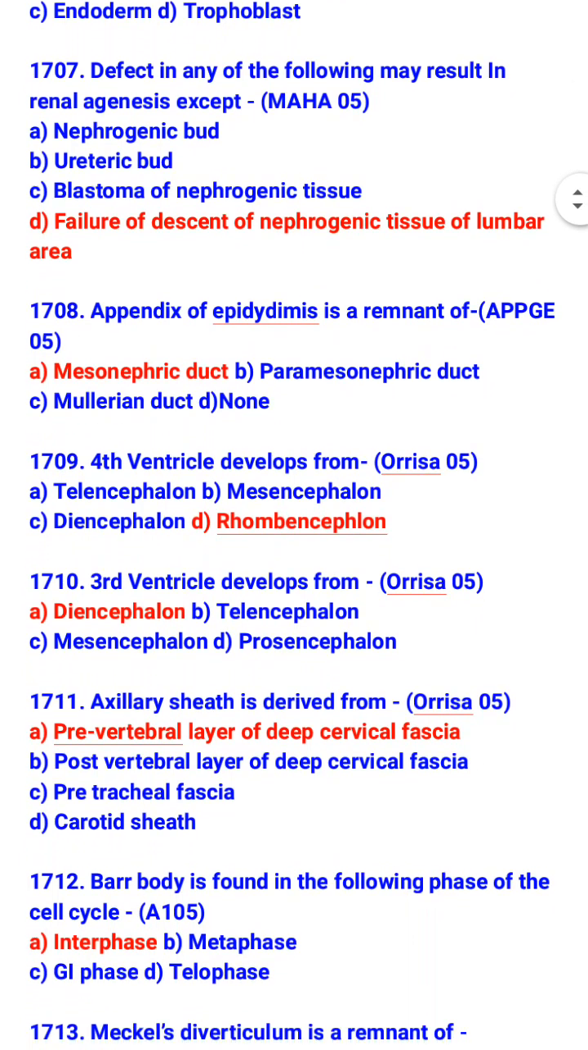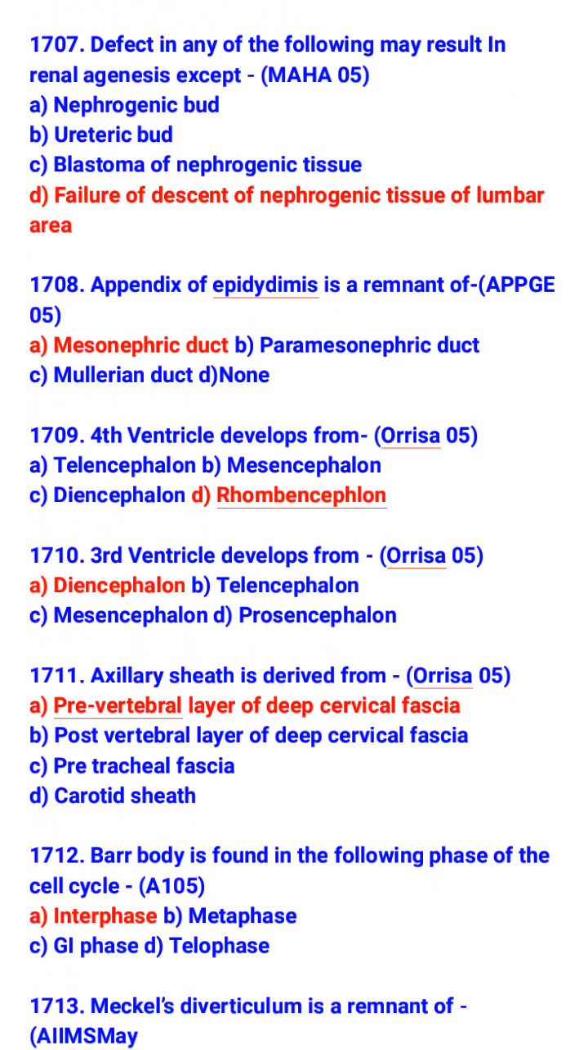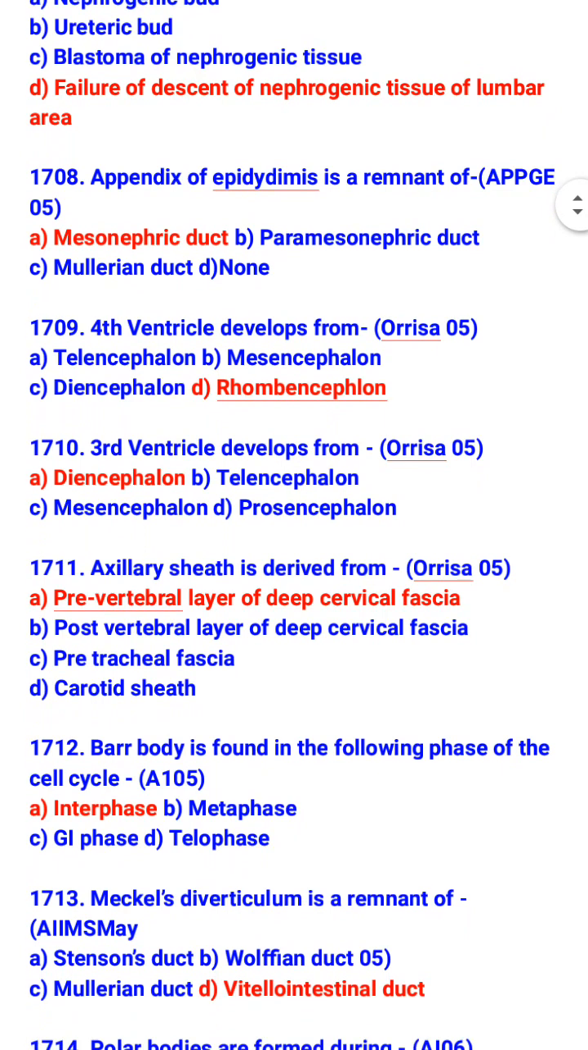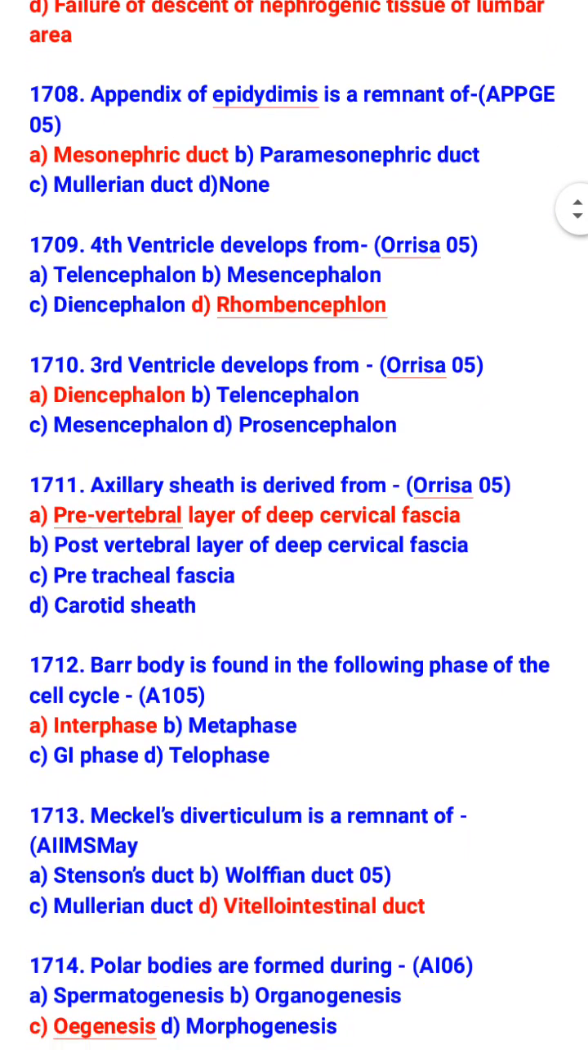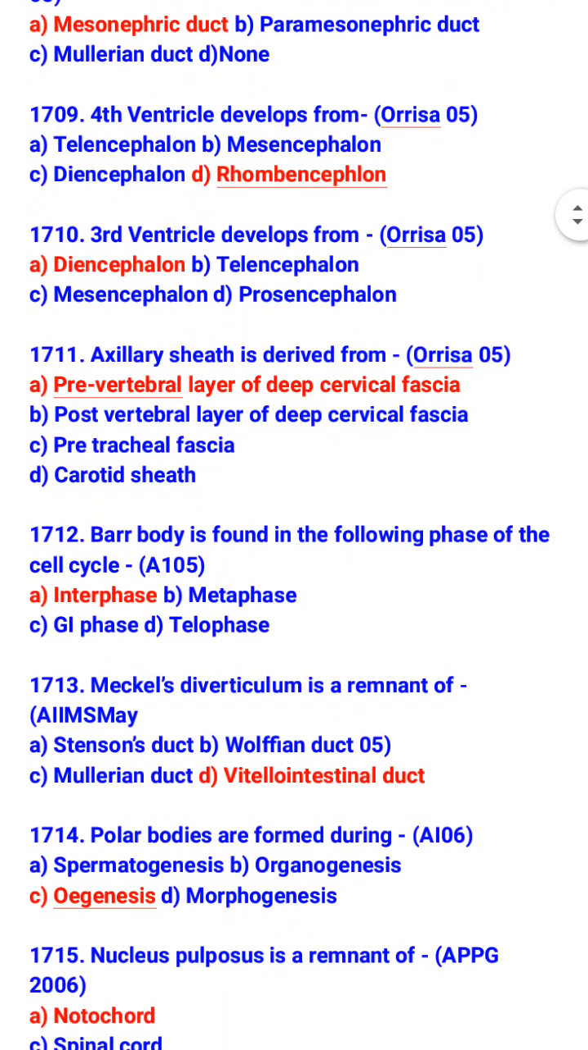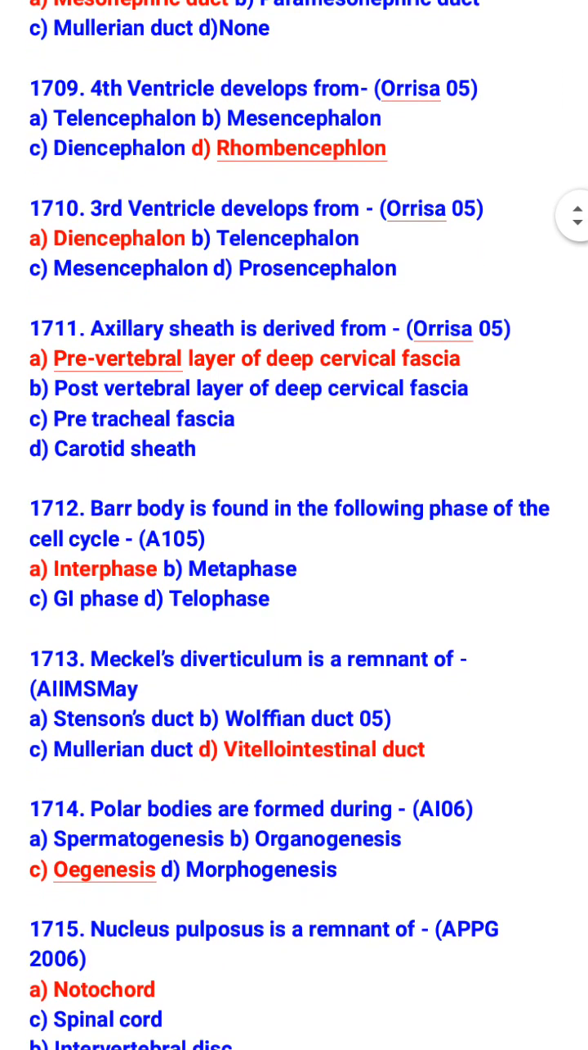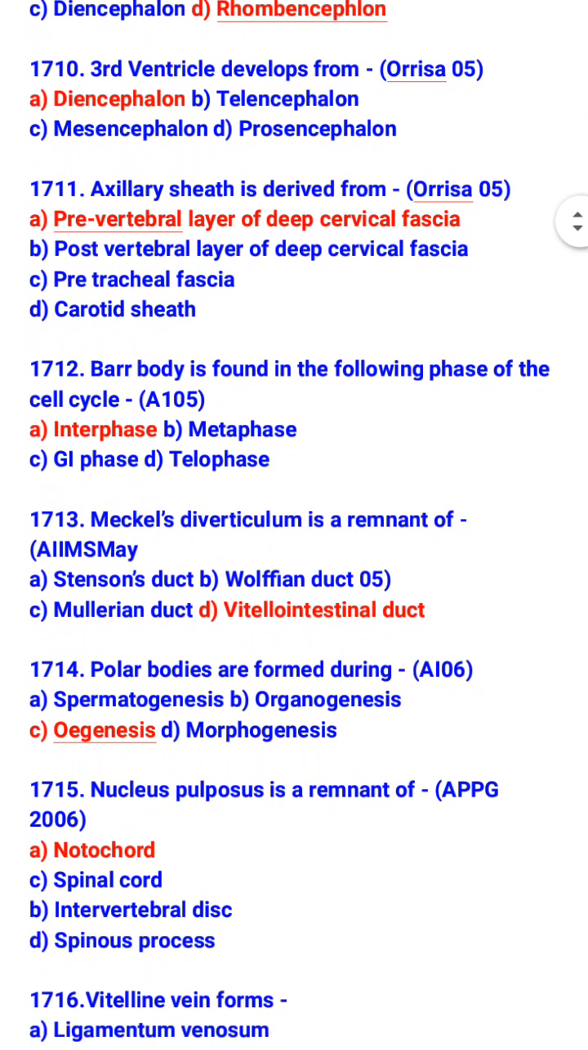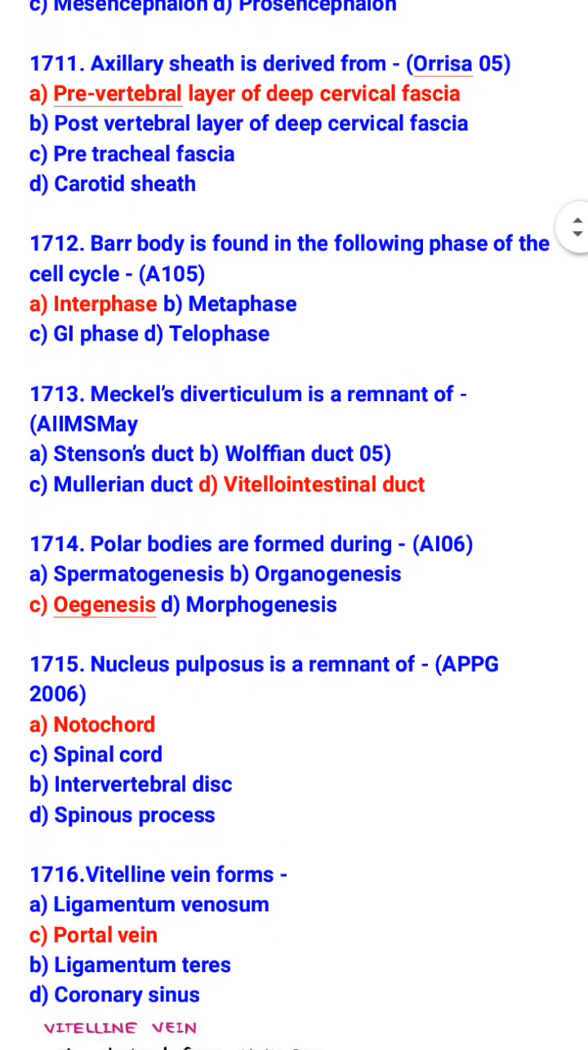Fourth ventricle develops from rhombencephalon. Third ventricle develops from diencephalon. Axillary sheath is derived from prevertebral layer of deep cervical fascia. Barr body is found in which phase of cell cycle? Interphase. Meckel's diverticulum is a remnant of vitello-intestinal duct.